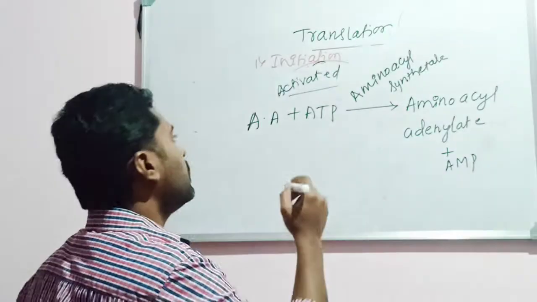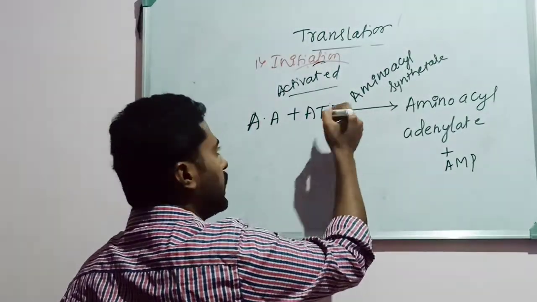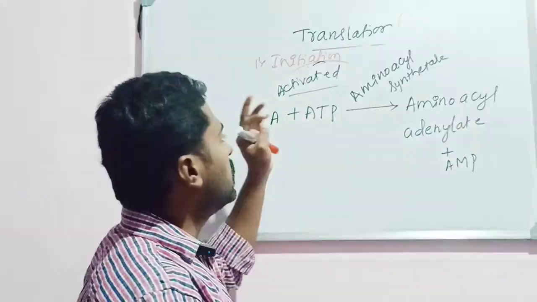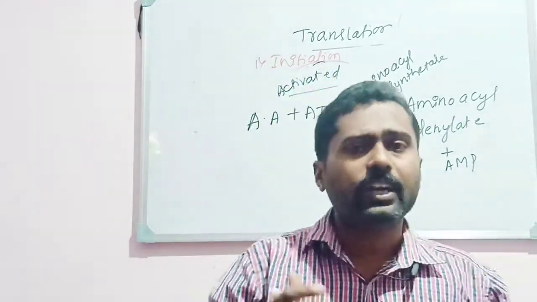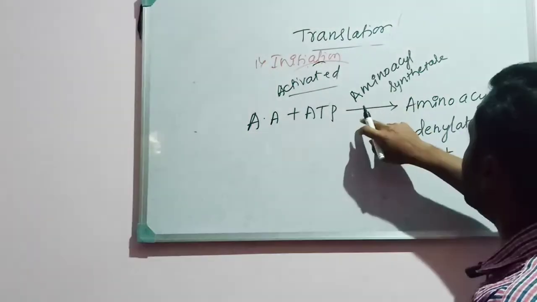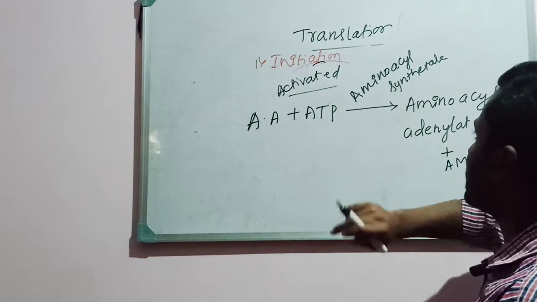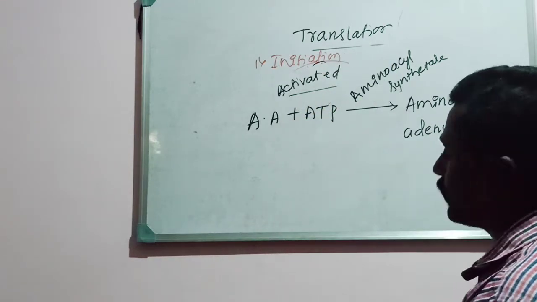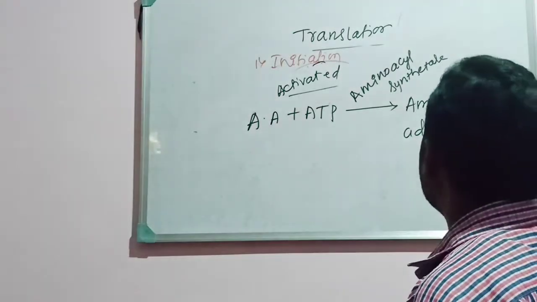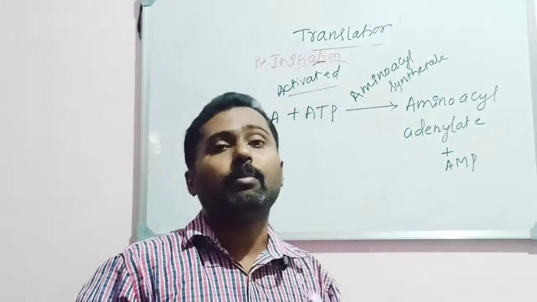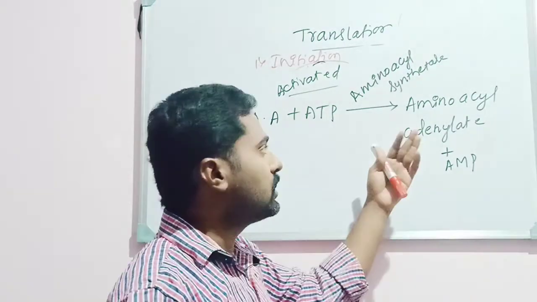You know that the terminal phosphate in ATP, it means the third phosphate found in ATP, is loosely bonded, and can be easily hydrolyzed, can be easily removed. Hence the enzyme amino acyl synthetase adds the ATP to amino acids, and then it forms a complex called amino acyl adenylate complex. It means these are said to be the activated amino acids. Now it can bind with the tRNA.